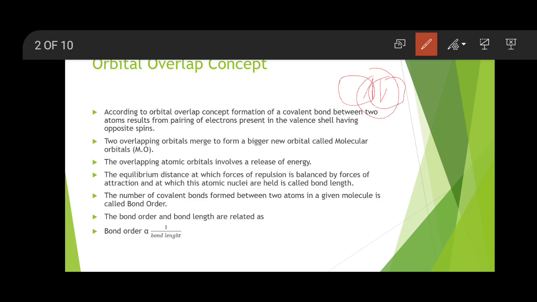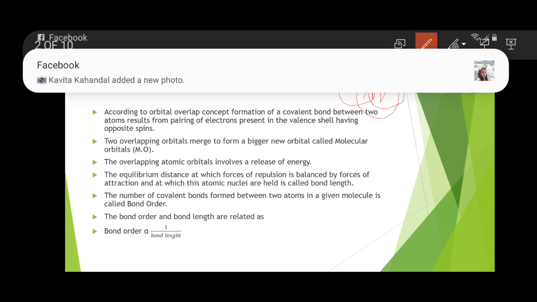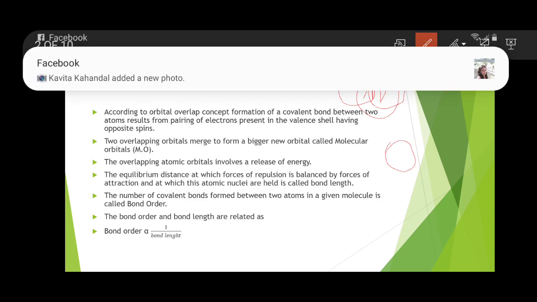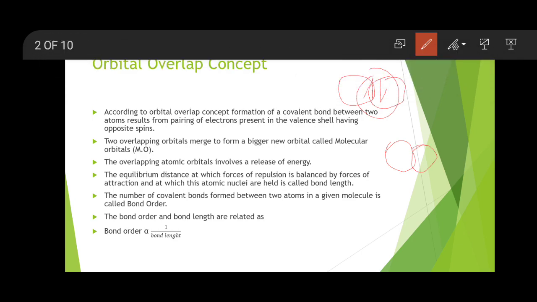Now the two overlapping orbitals merge to form a bigger new orbital called a molecular orbital, MO. So after overlapping of two atomic orbitals, we get a new orbital called a molecular orbital.